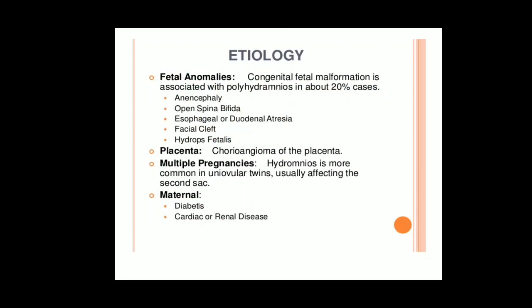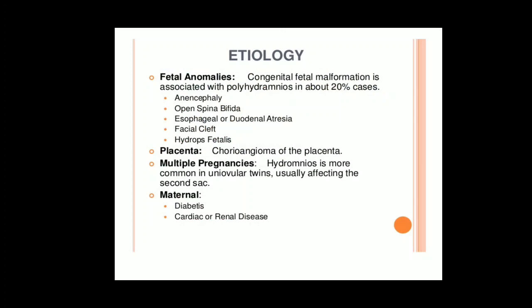Next, esophageal or duodenal atresia. That means if the baby has an absence of opening in the esophagus, what happens? The baby will not drink enough amniotic fluid. So that amniotic fluid will be deposited in the amniotic sac itself, so again it will cause polyhydramnios.